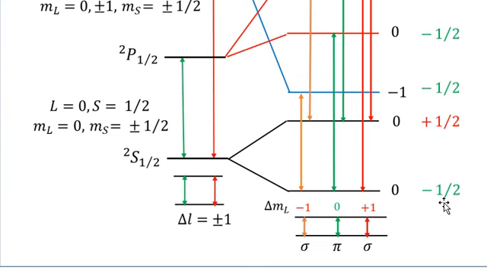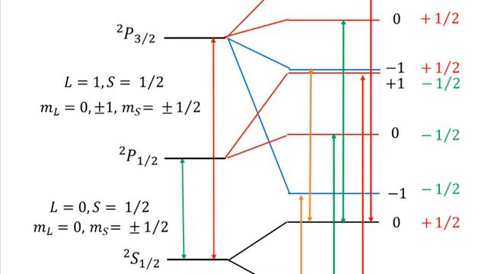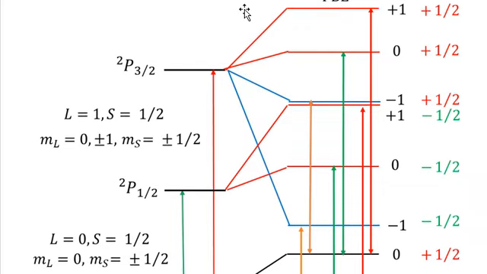Similarly, I have shown minus 1/2 value in green for the MS value and 0 value for the ML for the ground state. The separation between the levels in the ground state is higher in comparison. So you can see this separation between the two levels of the ground state with ML is equal to 0. And other values are also shown. So let me explain the other values.